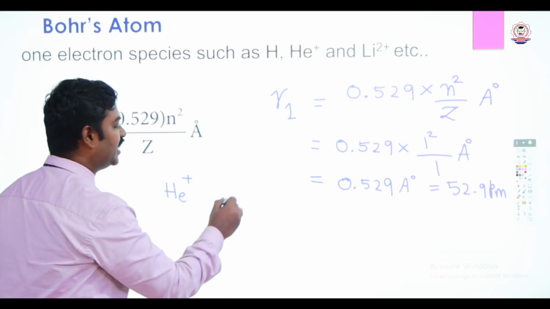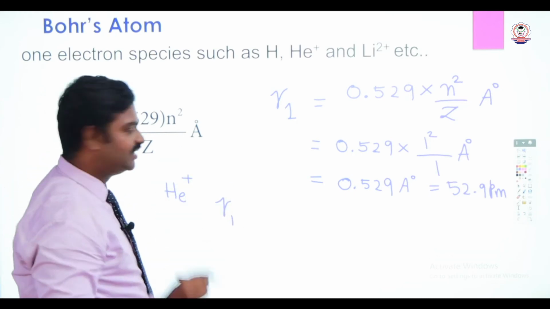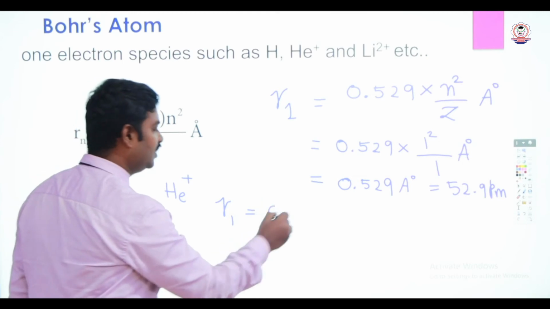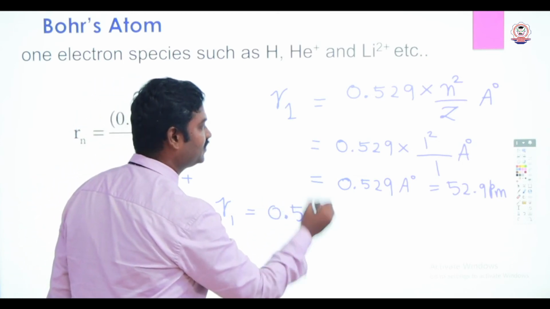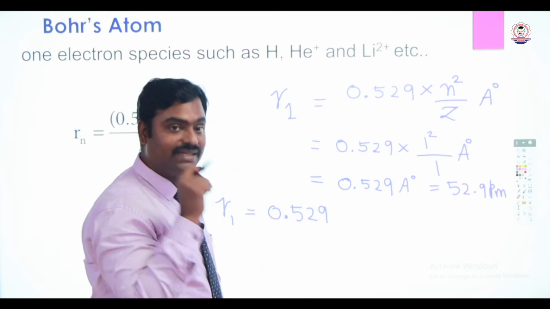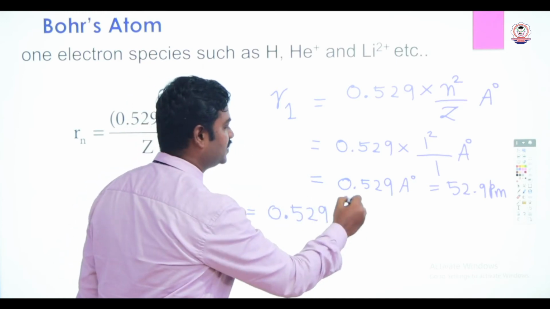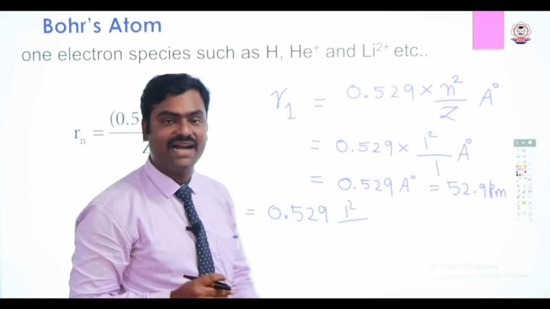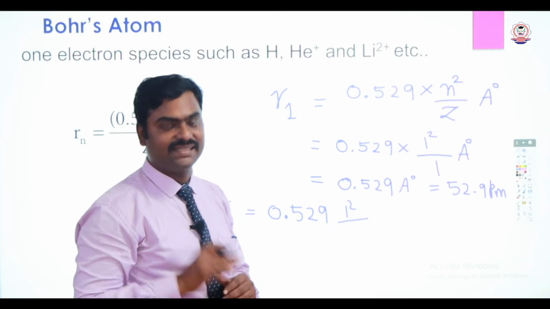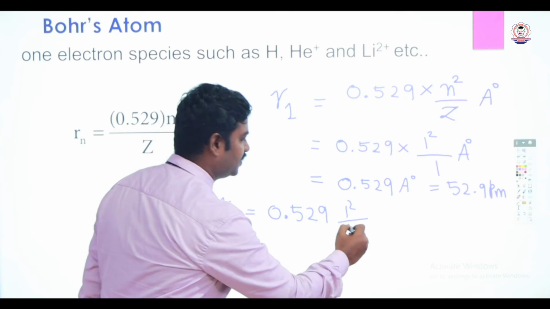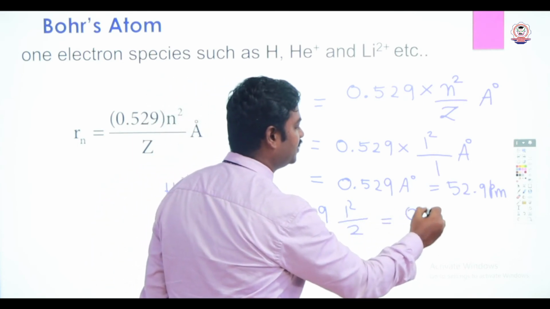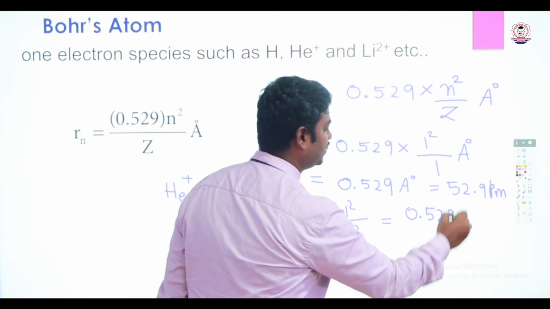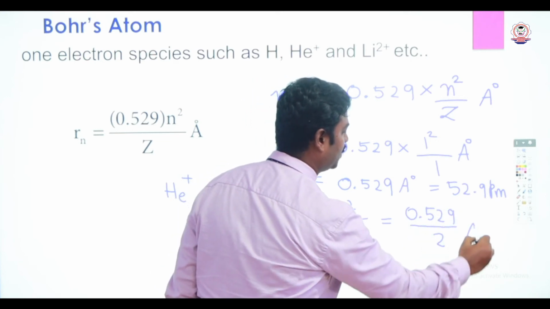So the radius of the first orbit R1 is equal to 0.529 n square, here the n value is 1, so 1 square divided by Z. The atomic number of helium is 2. So that is equal to 0.529 divided by 2 Armstrong.